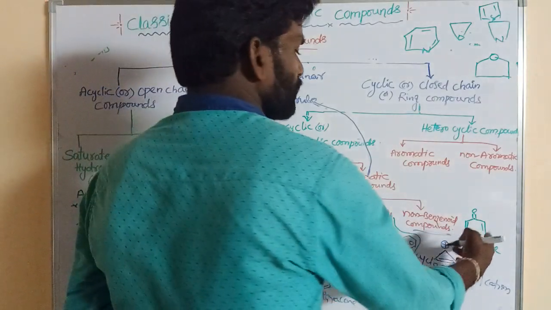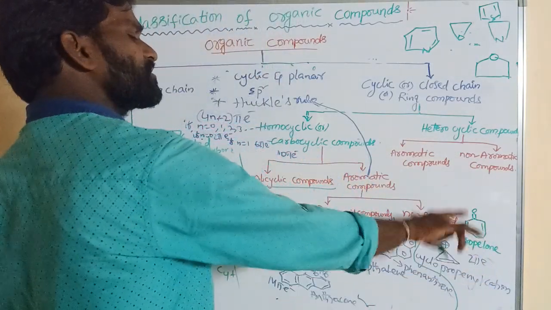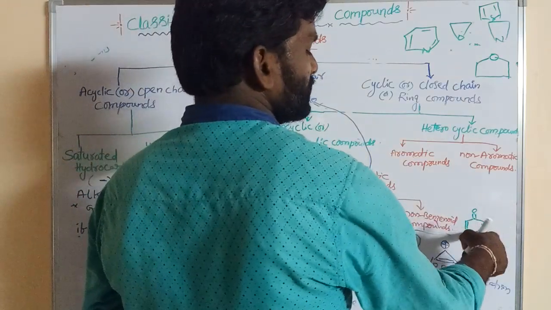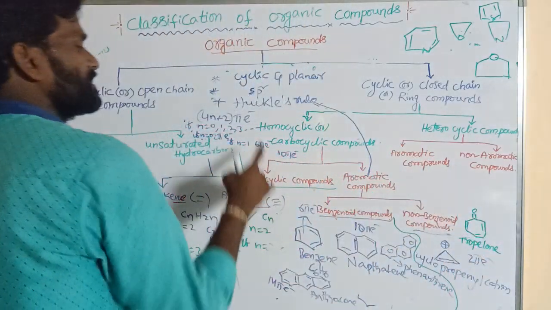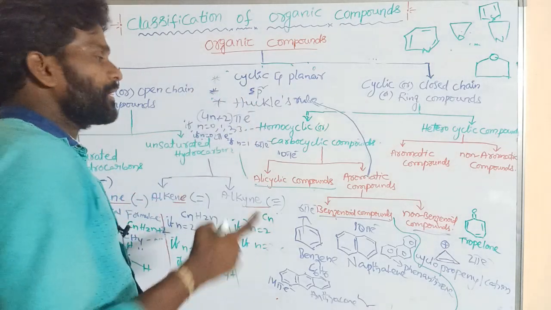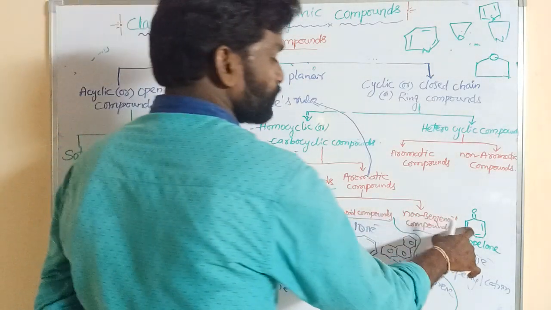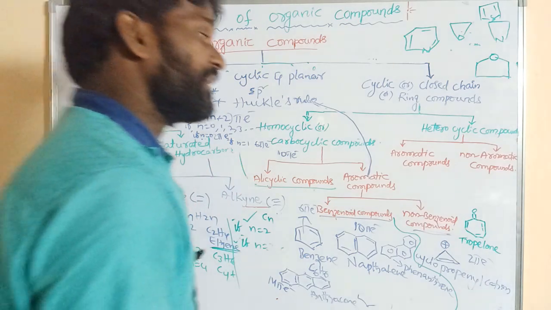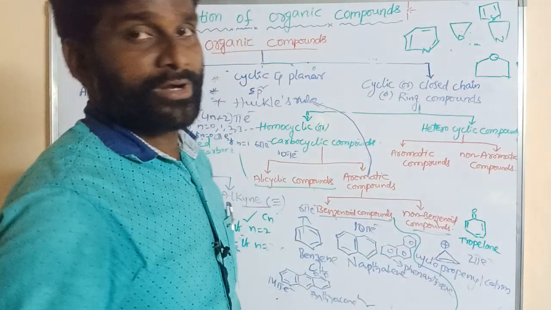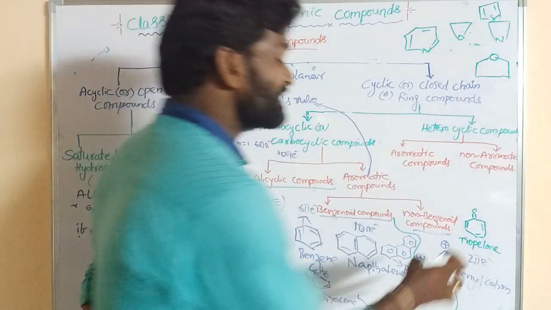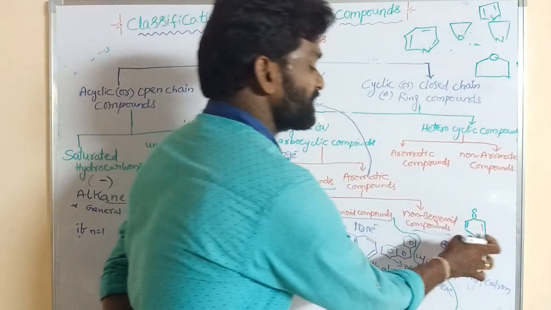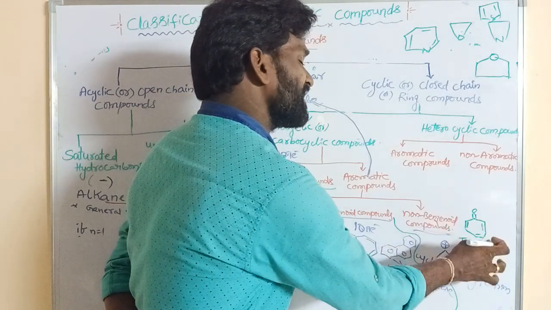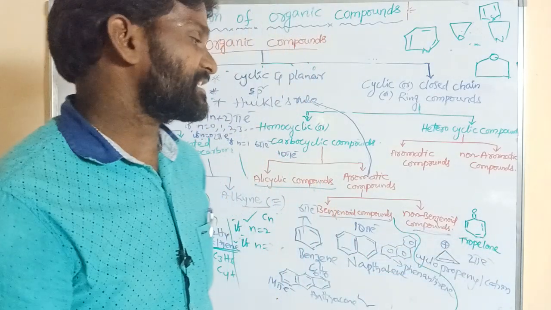Okay, it is also a cyclic structure. It is also planar. It is also sp2 hybridization. All carbons undergo sp2 hybridization, and it can obey Hückel rule. How many pi electrons? 6 pi electrons. 1, 2, 3. 3 pi bonds. Not considered outside, but we can consider only the pi bonds inside the cyclic structure. So how many pi bonds are present inside the cyclic structure? 3 pi bonds, so 6 pi electrons.